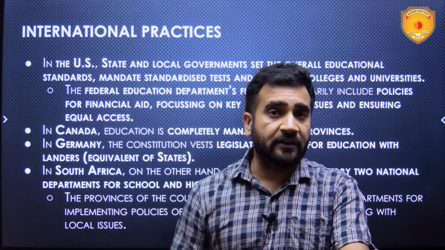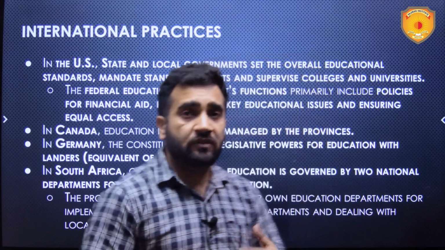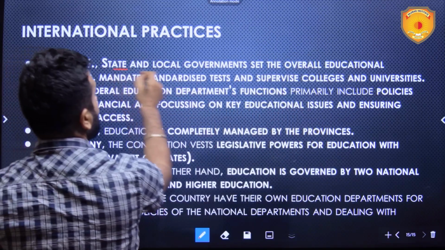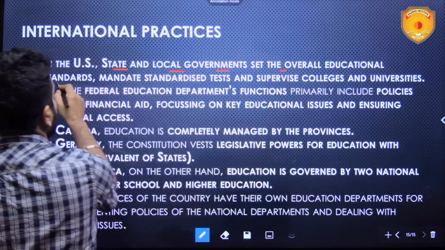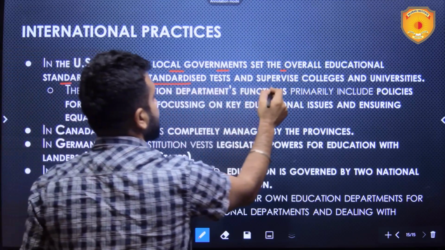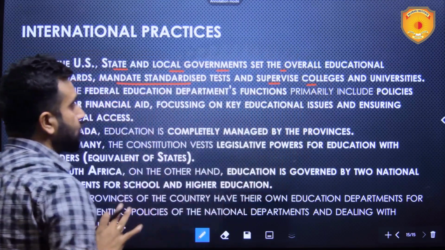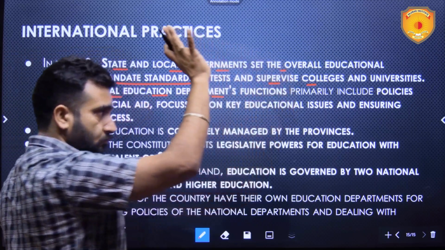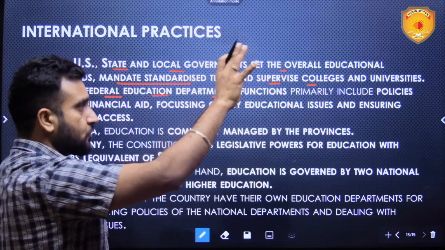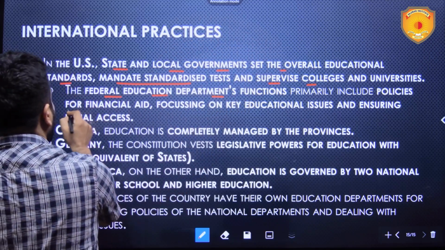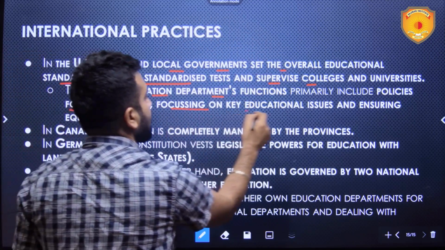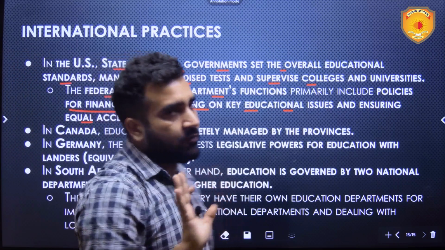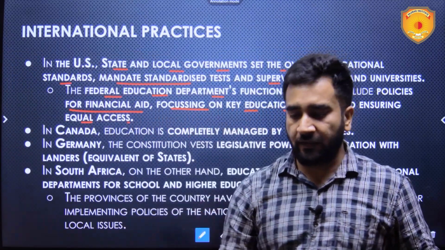Certain international practices with respect to education. In the US, state and local governments set the overall education standards, mandate standardized tests, and supervise colleges and universities. There is a federal education department also, but its functions include policies for financial aid, focusing on key educational issues, and ensuring equal access. That is the job of the federal education department, nothing more than that.